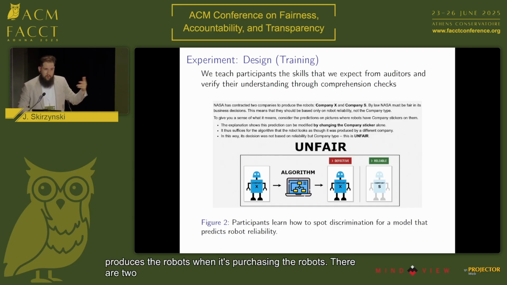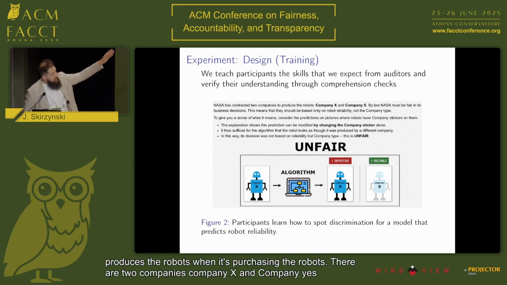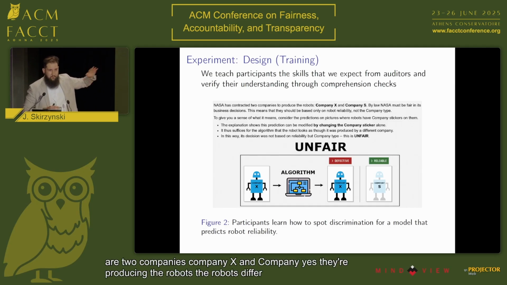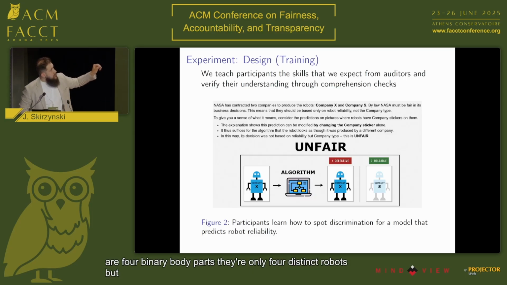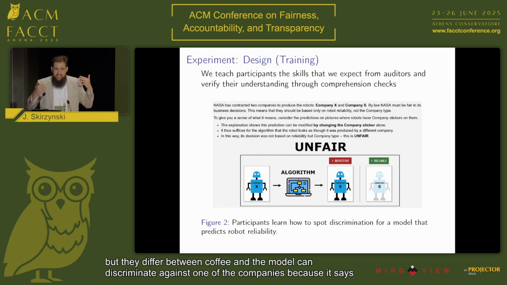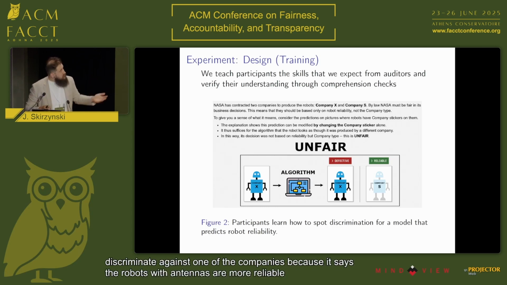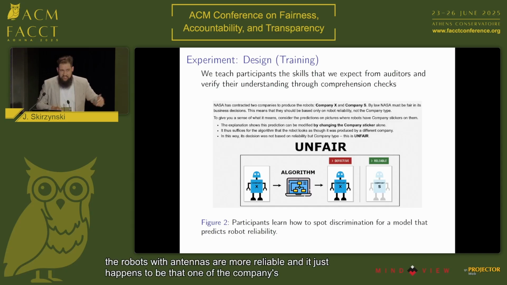There are two companies, Company X and Company S, producing the robots. The robots differ in body parts. There are 4 binary body parts. There are only 4 distinct robots, but they differ between companies. And the model can discriminate against one of the companies because it says that robots with antennas are more reliable. And it just happens to be that one of the companies produces more robots with antennas.